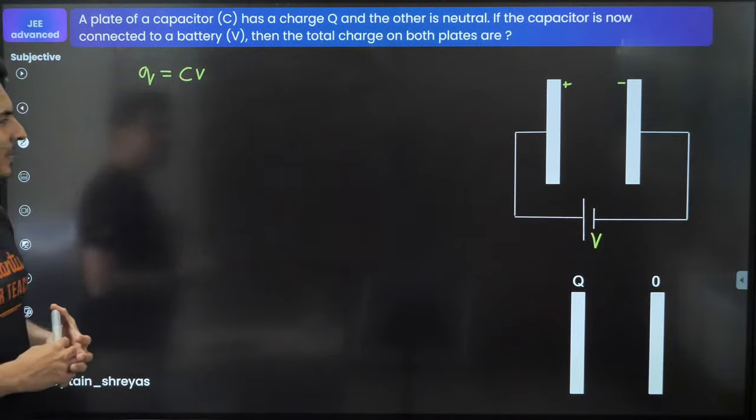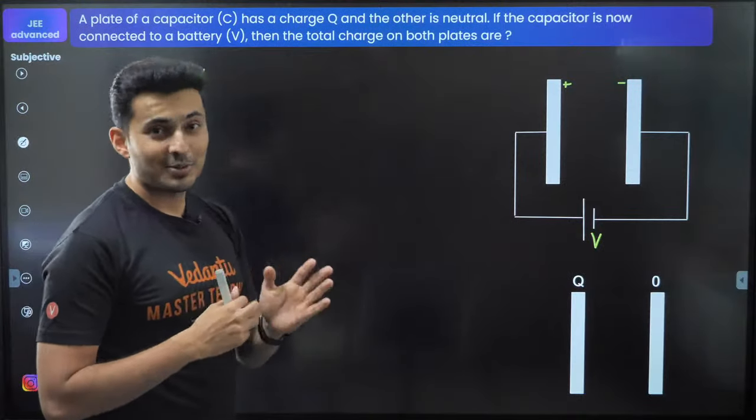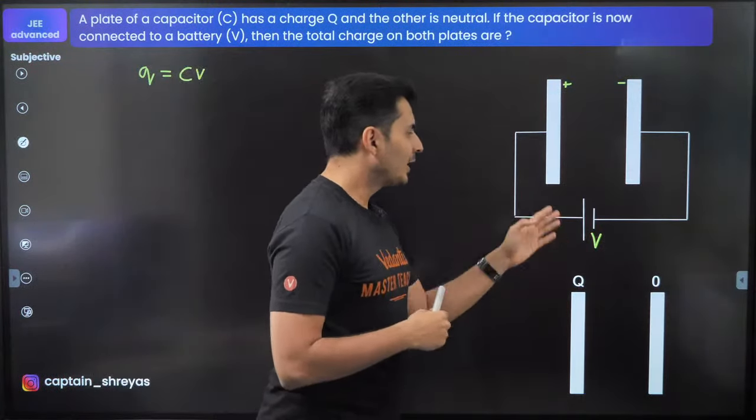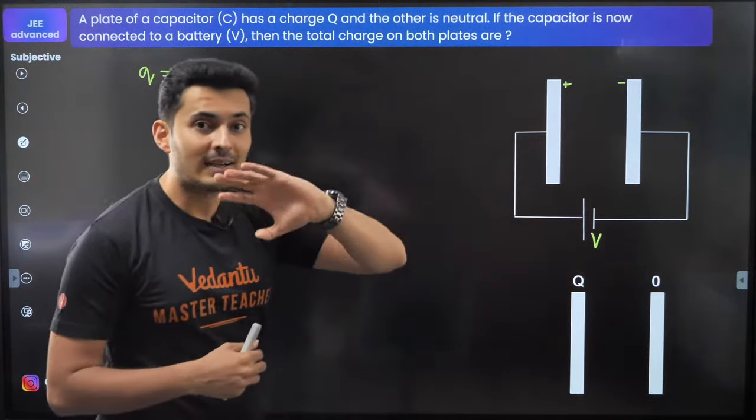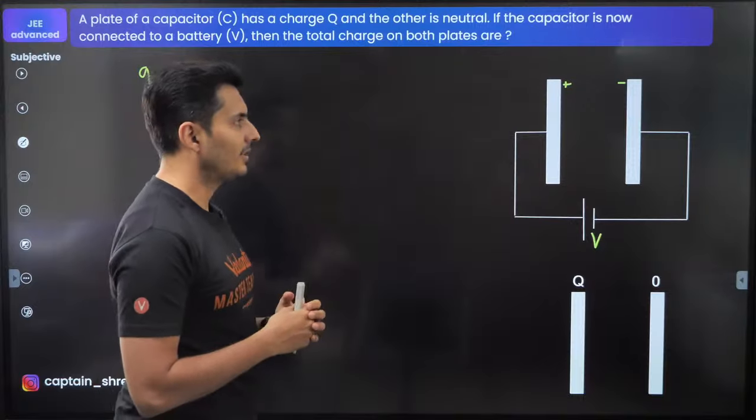Now, what do we do? You'll be like, sir, it is CV. No, that is not the answer. Trust me. That is okay if both the plates did not have any charge. Here, one of the plates has some charge. That makes a huge difference.